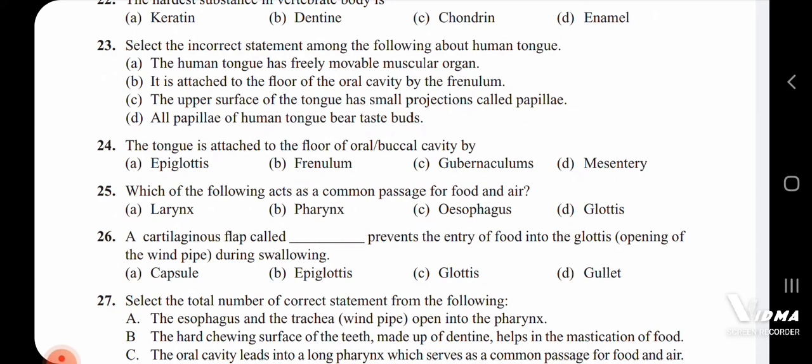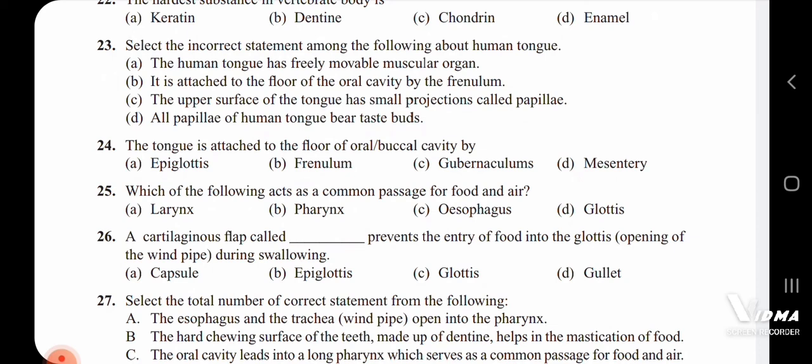So the cartilaginous flap which is attached to the opening of the windpipe is called the epiglottis, which prevents the entry of food inside the windpipe during the swallowing of food. Swallowing is also called deglutition.